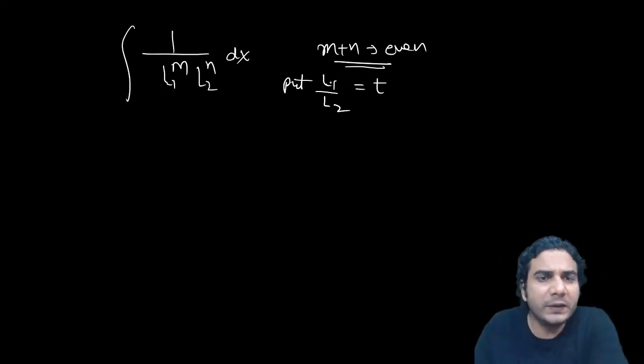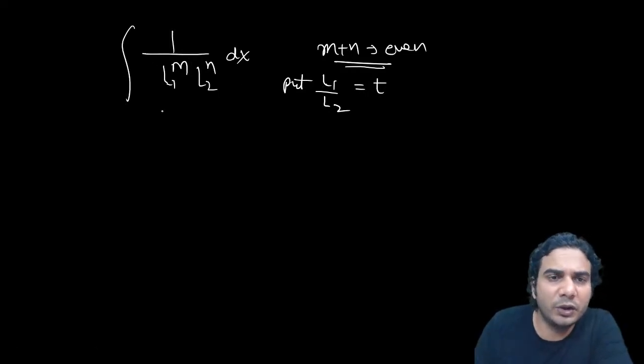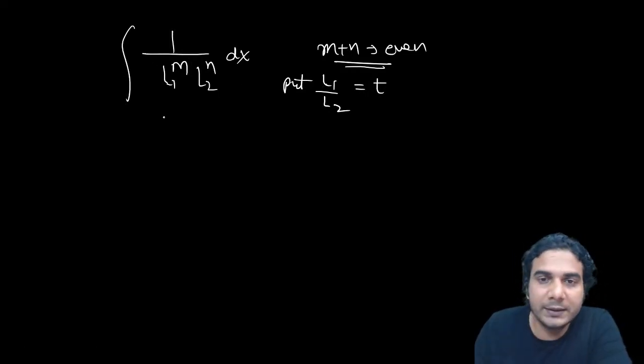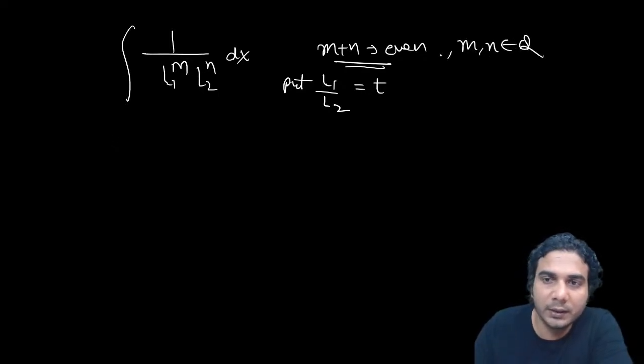Even numbers, mostly it will be 2 or it might be 4, or it might be minus 2 if it is in the numerator or denominator, right? So I've written in general m plus n is equal to even. M can be like 1 by 2, n can be like 3 by 2, okay, rational numbers, not necessarily integers. M and n are your rational numbers, all right?